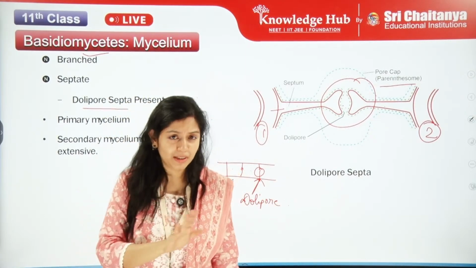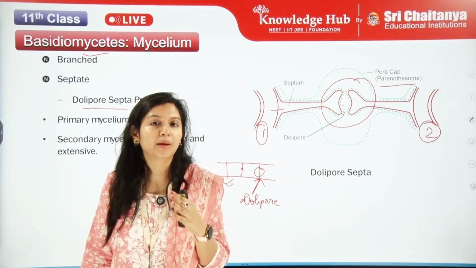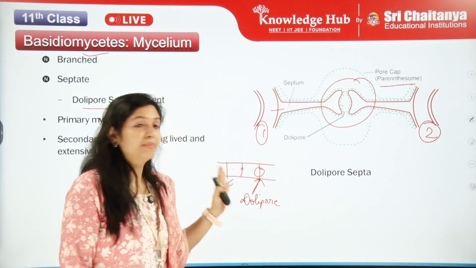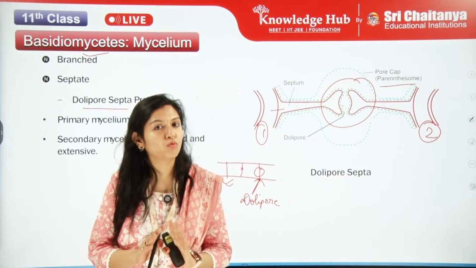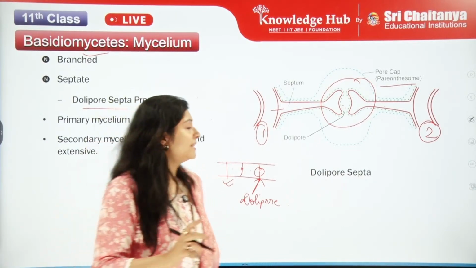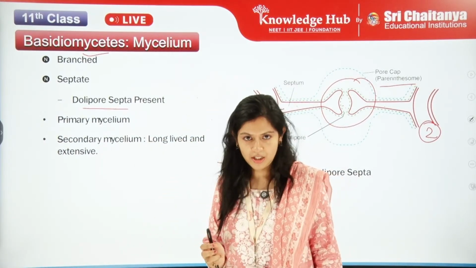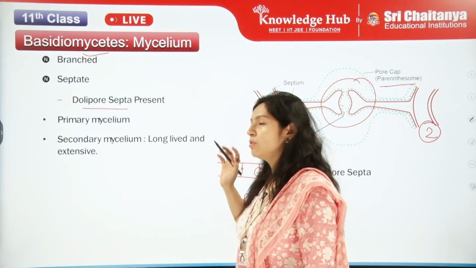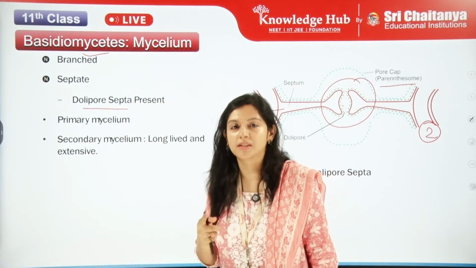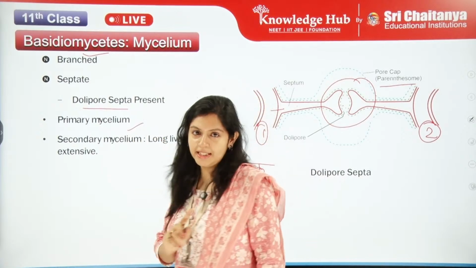I hope you will just remember the pore cap, or rather, it's not necessary for you to completely remember the structure of the dolipore septa. You can just remember how the dolipore septa is formed. That's it for your NEET. Or you can just remember that the dolipore septa is present in the Basidiomycetes. Right. Now we have one more feature after this. What is that? That is the primary mycelium.